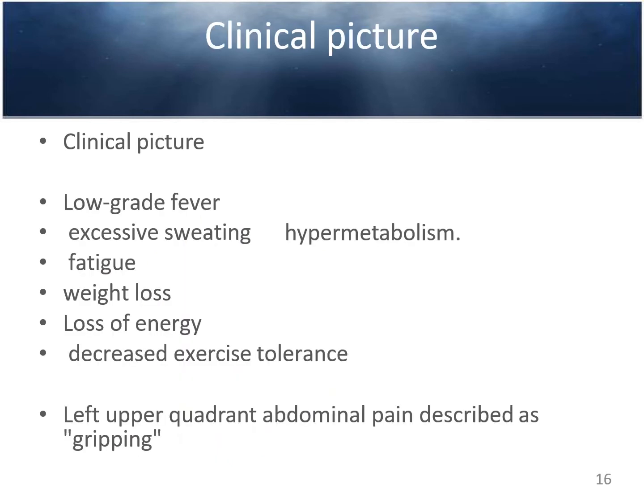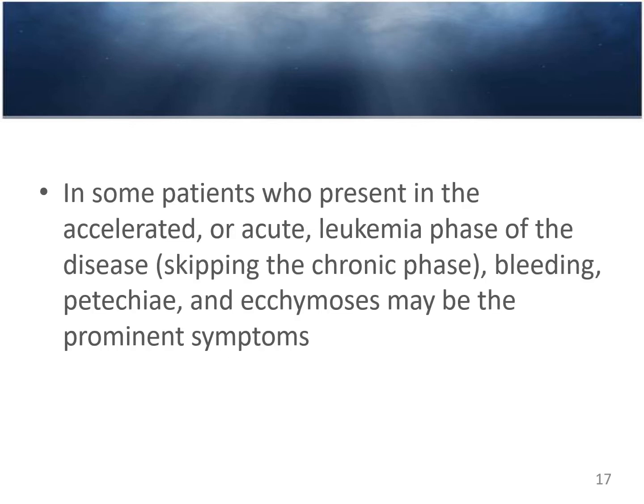So in the clinical picture, as we have just discussed, low grade fever, excessive sweating, fatigue, weight loss, loss of energy, decreased exercise tolerance, left upper quadrant abdominal pain described as a dragging and gripping sensation can be the presentation of chronic myeloid leukemia.